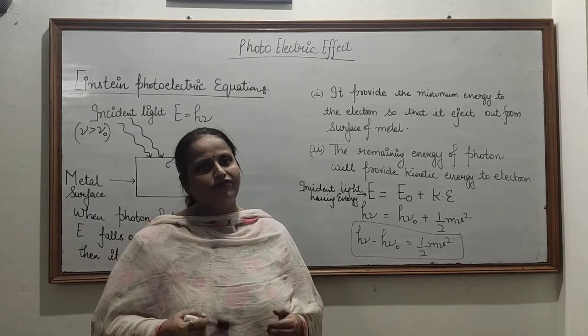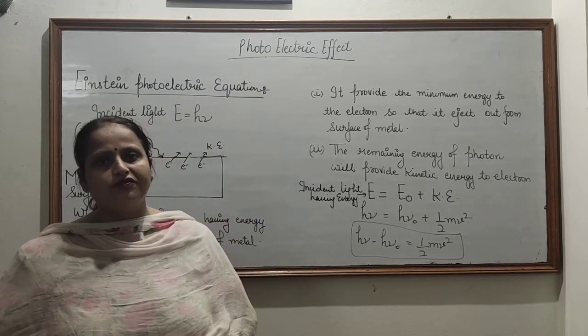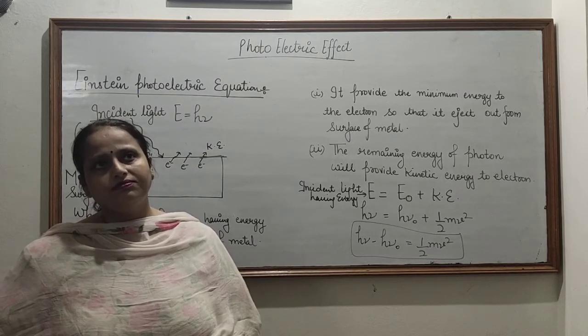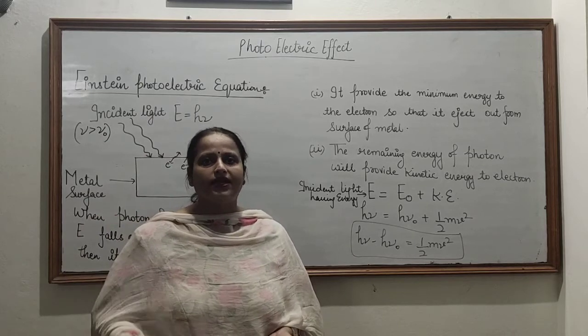So the recap of this topic: the photoelectric effect means when light of suitable frequency falls on the surface of metal, then the electrons will eject out from the surface of metal, and the current will be produced, and that current is called the photoelectric current.